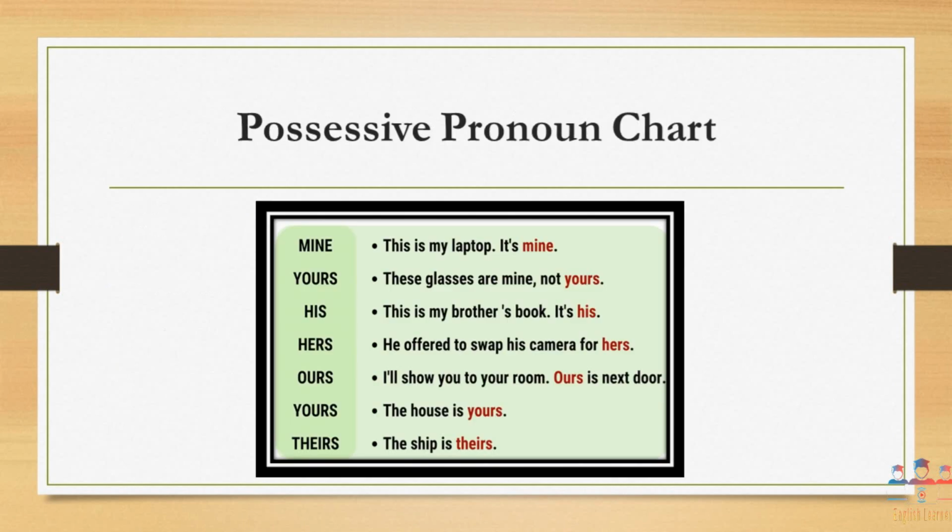Here we have the possessive pronoun chart. All the words which are written in red color are the possessive pronouns, and they are indicating the possession in each sentence.